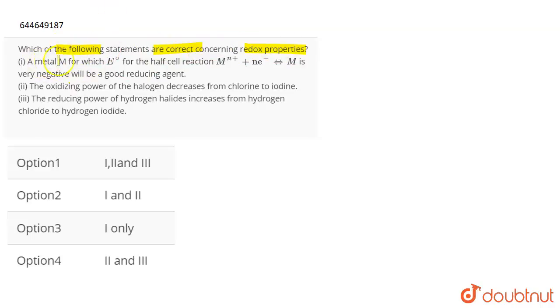The question is, which of the following statements are correct concerning the redox properties? The first statement is that a metal M for which E naught for the half cell reaction Mn plus N electrons giving M is very negative will be a good reducing agent.